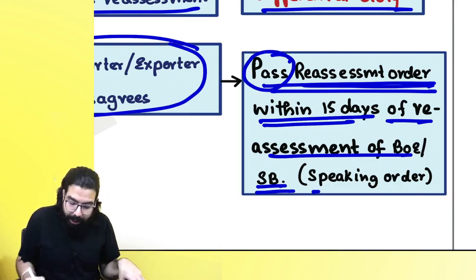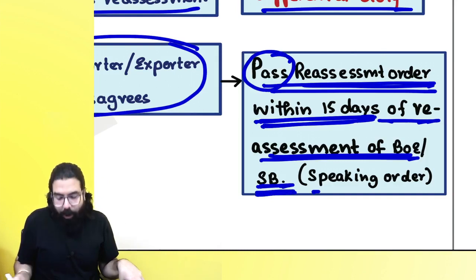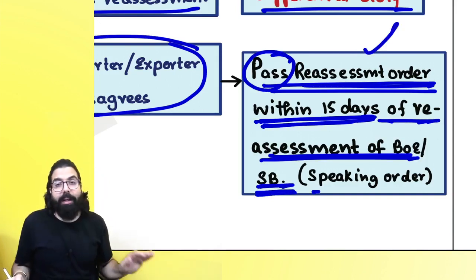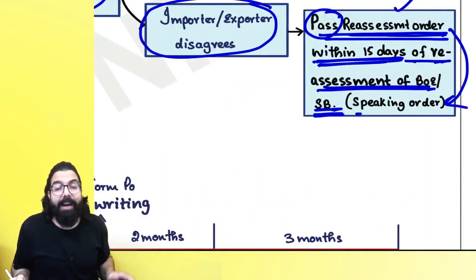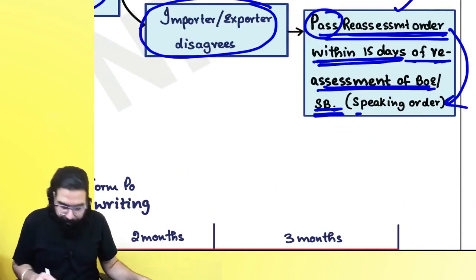Reassessment order within how many days? 15 days of the reassessment of the shipping bill or bill of entry. He will go ahead and pass a reassessment order within 15 days. Okay, sir, point is clear. And always remember, reassessment order will be a speaking order. It should go ahead and state all the facts, etc. Okay, sir, point is clear.